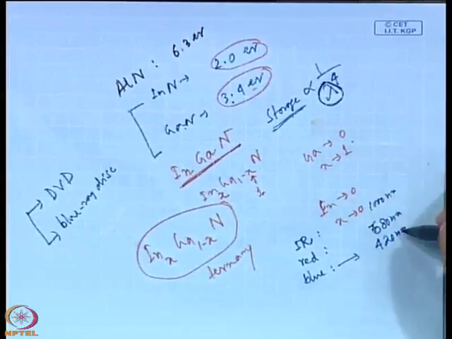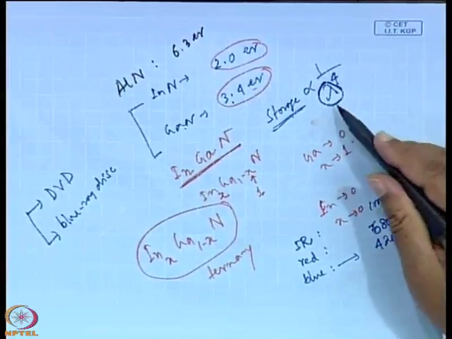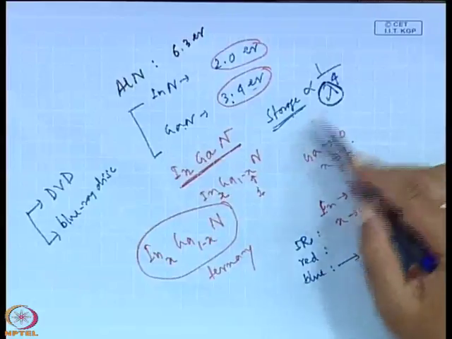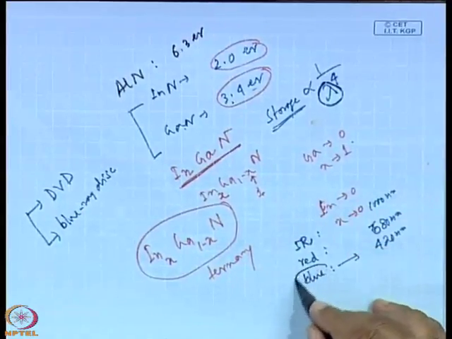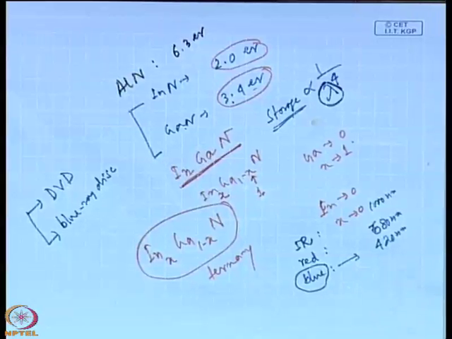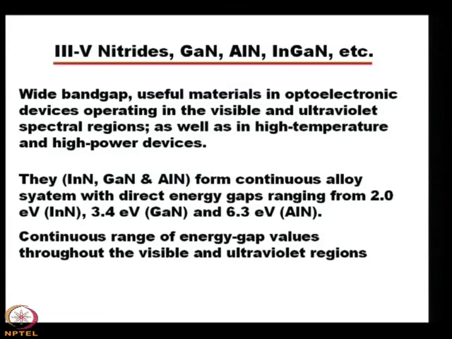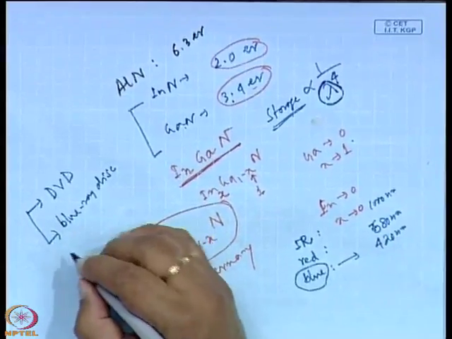So, if you put the value here, you will find that there will be a manifold increase of the storage in DVD or Blu-ray disc, because of the advent of the blue LED for writing or reading the data on the disc. So, in that case the blue is very much important so far as the storage device is concerned, and nitrides are the most promising candidates using which you can grow this blue light emitting diode, and also this blue is very important for white light,